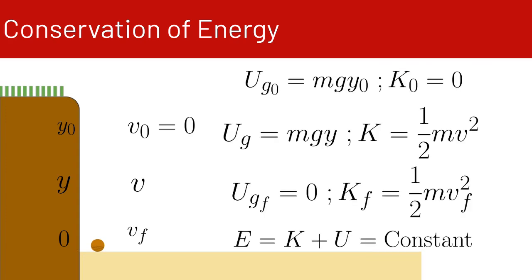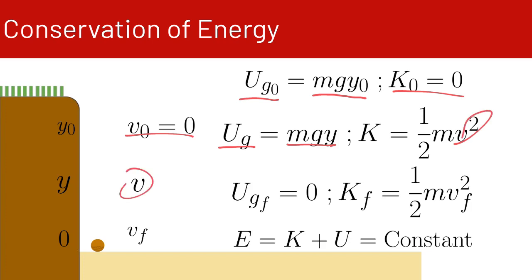So we can look at our equations here. The gravitational potential energy at the beginning, U_G naught, is equal to m times g times y naught, and our kinetic energy is 0 because our initial velocity is 0. At the middle point, U_G is m times g times y, and our kinetic energy is 1/2 mv squared, because our velocity is just v.